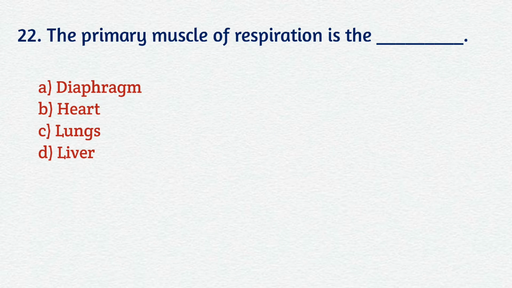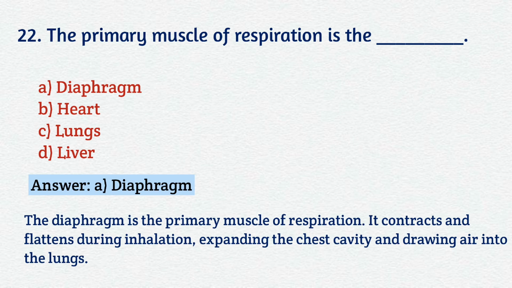Question number 22. The primary muscle of respiration is the A. Diaphragm, B. Heart, C. Lungs, D. Liver. Your correct answer is A. Diaphragm. The diaphragm is the primary muscle of respiration. It contracts and flattens during inhalation, expanding the chest cavity and drawing air into the lungs.